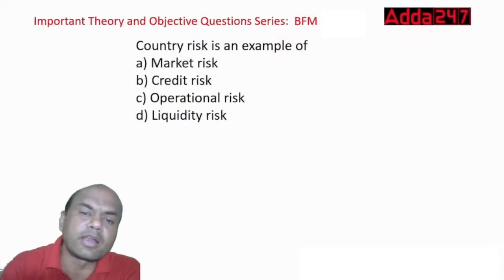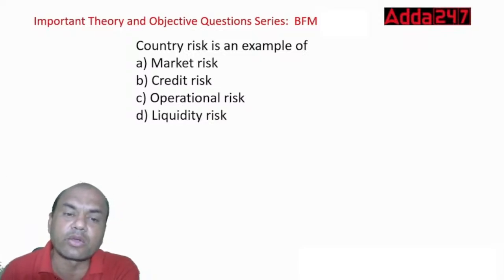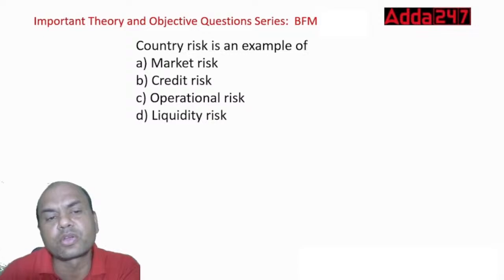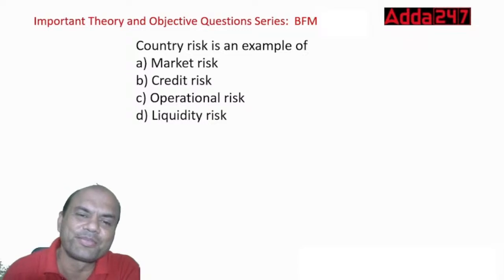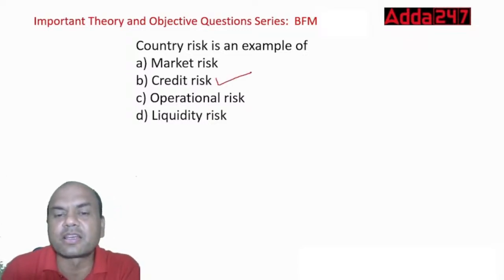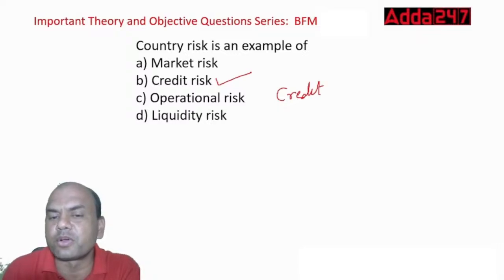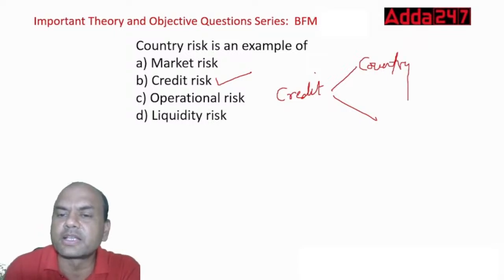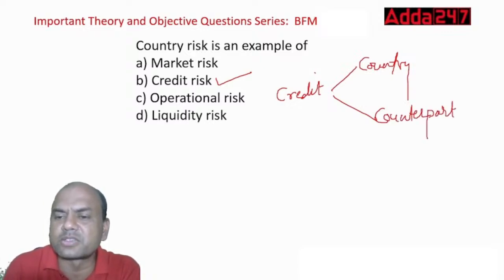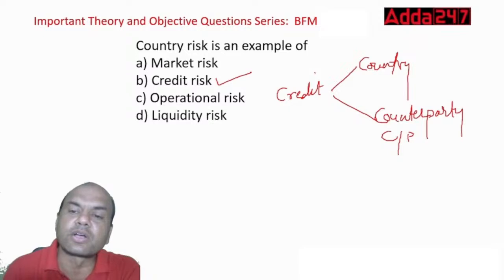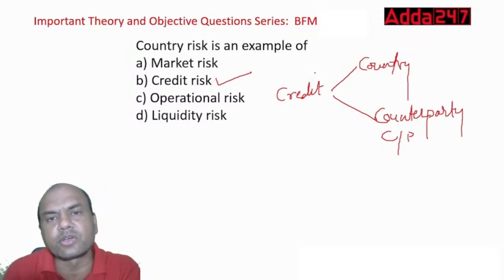Country risk is an example of market, credit, operations, or liquidity risk? So country risk is an example of what? It is a part of credit risk. See here, credit risk always is of two types. Always remember this, two types. One is country and second is counterparty. I'll write it in full because many students might not understand this. The short form of counterparty is CP. So country risk and counterparty risk. Credit risk always has two parts.